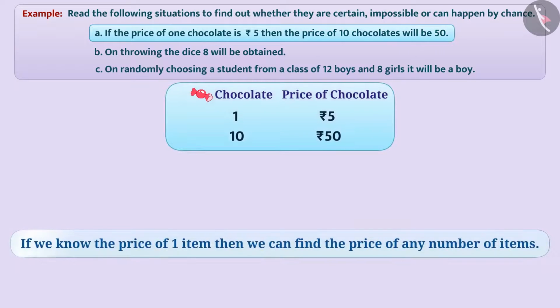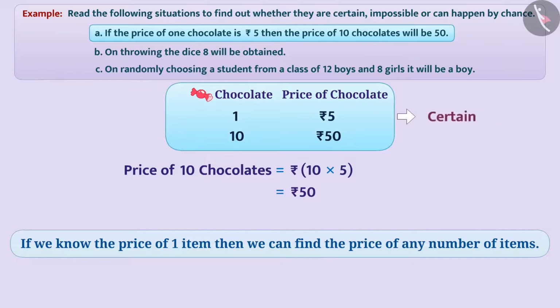If we know the price of one item, then we can find the price of any number of items. Here, considering the price of one chocolate, it can be said certainly that the price of 10 chocolates will be 10 multiplied by 5 rupees, which is equal to 50 rupees. Therefore, the outcome of this event is certain.